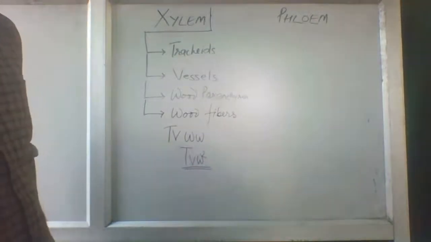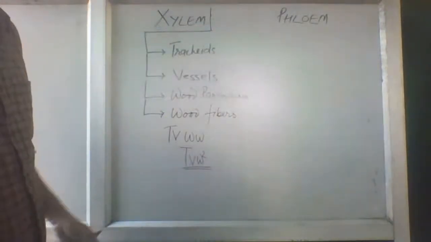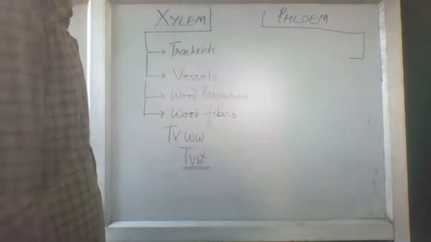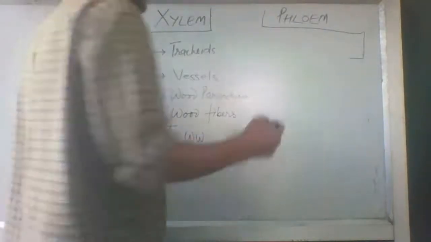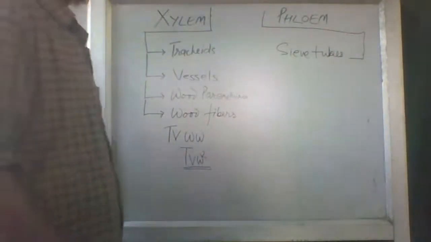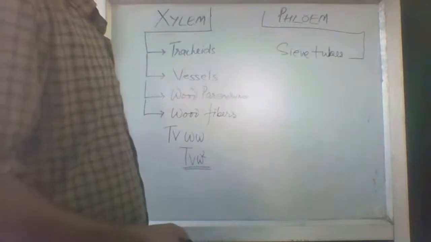Okay, now phloem. What are its four parts? Phloem in its first part has sieve tubes, spelled S-I-E-V-E. Sieve tubes. Second is companion cells.